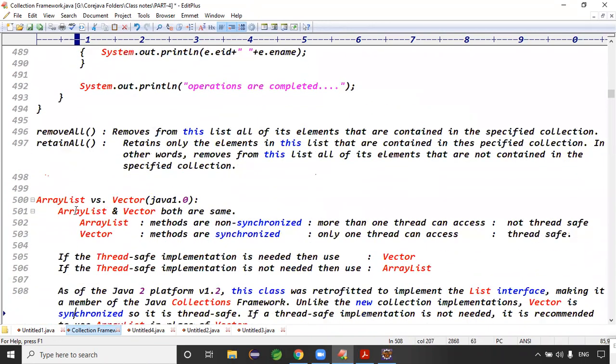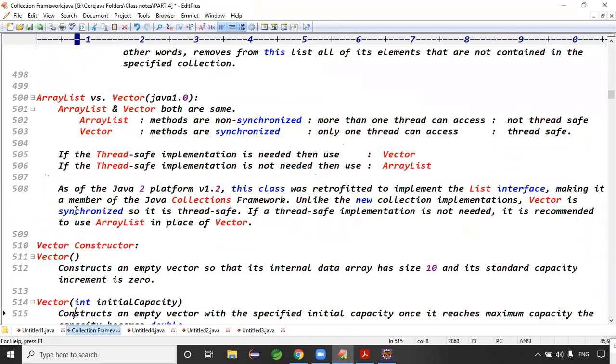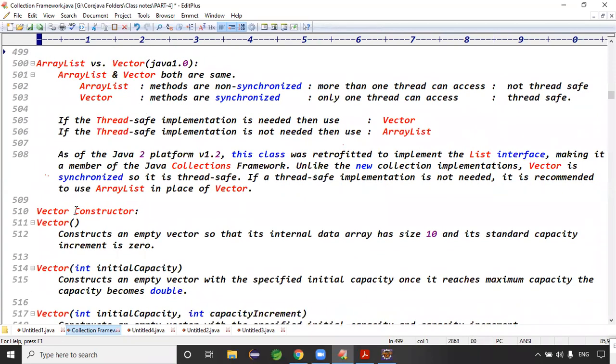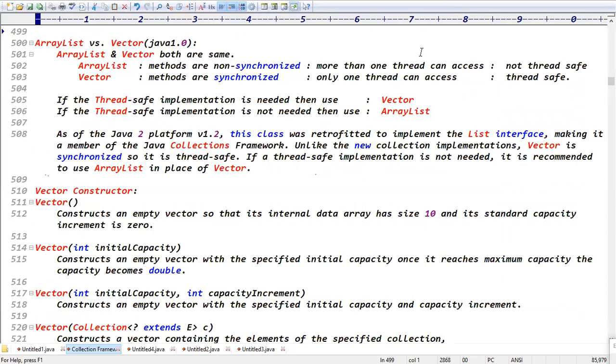Good. And guys, I hope you know the difference between Vector and ArrayList. What is the difference between Vector and ArrayList? ArrayList methods are non-synchronized. More than one thread can access at a time, so it is not thread safe. Vector methods are synchronized, right?